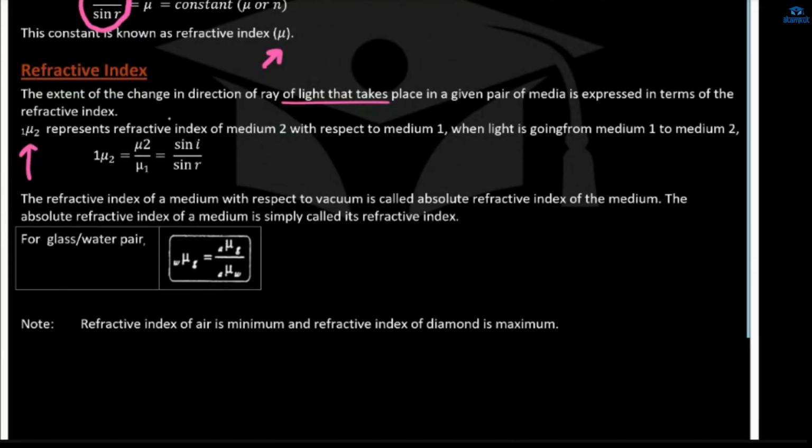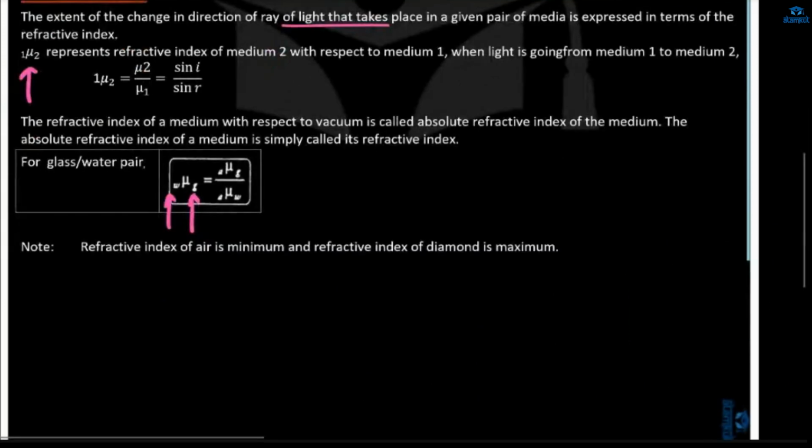Here we'll see the refractive index of glass with respect to water. Okay, refractive index of glass with respect to water. What will be the refractive index of glass with respect to the water? So what do we have to write? The refractive index of glass will be written in the numerator. Here we'll write the refractive index of glass with respect to air upon the refractive index of water with respect to air.